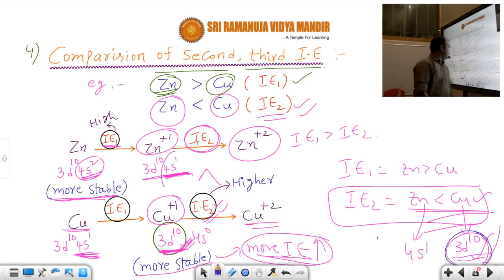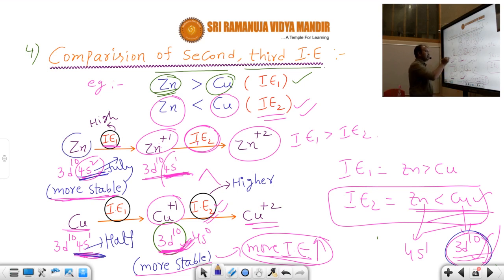Which one? Copper. But in the case of IE1, zinc has a 4s2 electronic configuration. Copper has a 4s1 electronic configuration. This is a fully filled structure. This is a half filled structure. Which structure is more stable? The fully filled structure is more stable. That's why, compared with copper, zinc has more ionization energy.